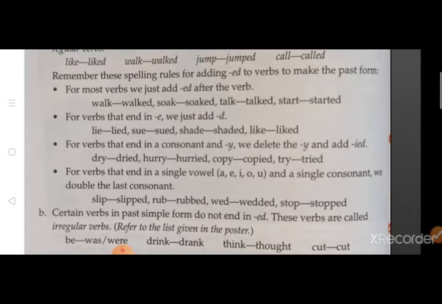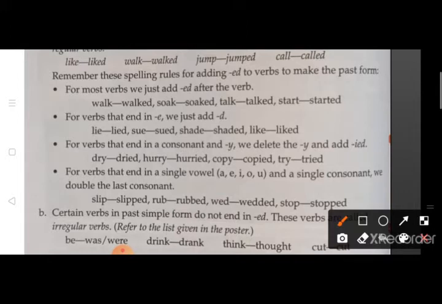So students, here you can see that the last letter is a consonant and before the consonant is a single vowel. And when the word ends in such a way, you just have to double the last consonant. In the word slip, the P is being doubled, that is slipped. For the word rub, you have doubled the letter B. For wed, D is being doubled, and for the word stopped, P is being doubled. So these are some rules which you need to remember.